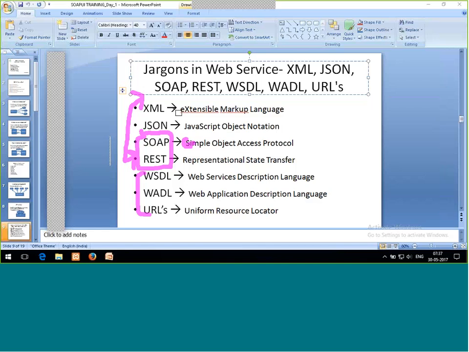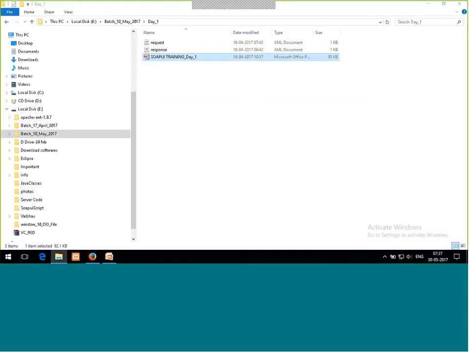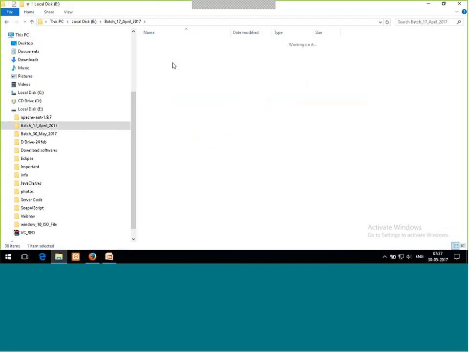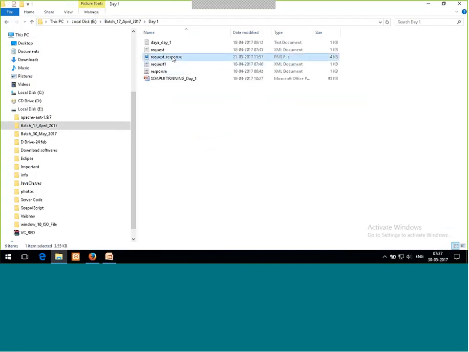And SOAP is one of the services we use to interact with web services, and REST is happening through JSON. Okay, fine.